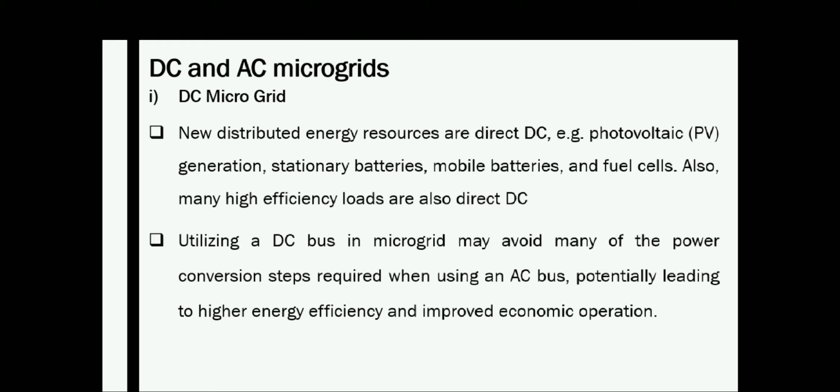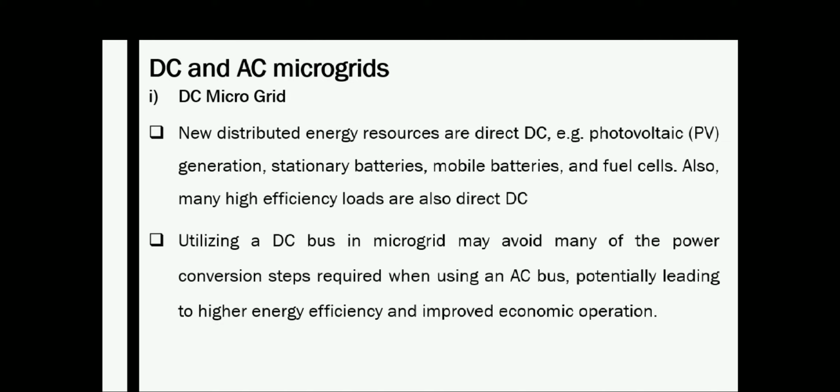So that is one of the advantages of a DC microgrid, and we can construct a DC microgrid if your generation mostly uses a photovoltaic system and fuel cell, and your loads are also mostly of DC type. Then it is better to have a DC microgrid, because you can avoid other power electronics converters. In case your loads and sources are DC and you are using an AC microgrid, you need to use converters like AC to DC converters, so that you can connect them into the DC bus.